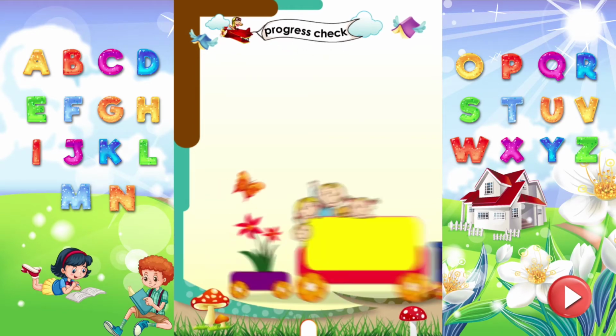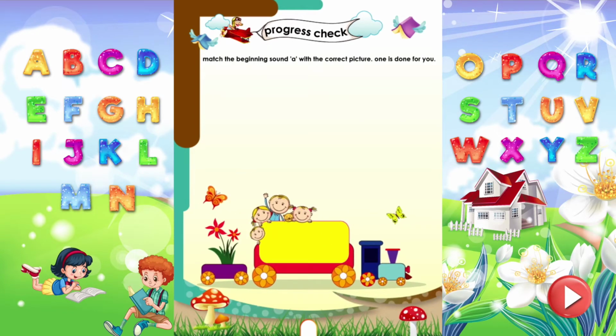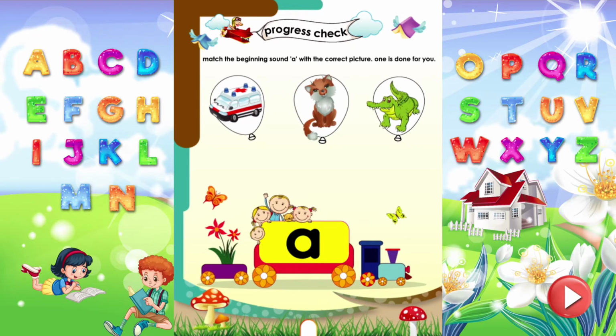Progress check. Match the beginning sound A with the correct picture. 1 is done for you. Ambulance starts with the sound A. Alligator starts with the sound A.